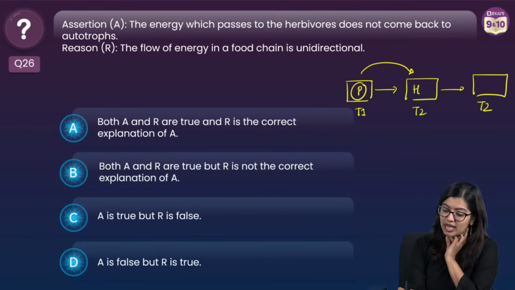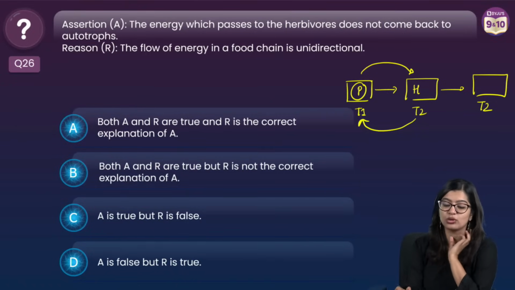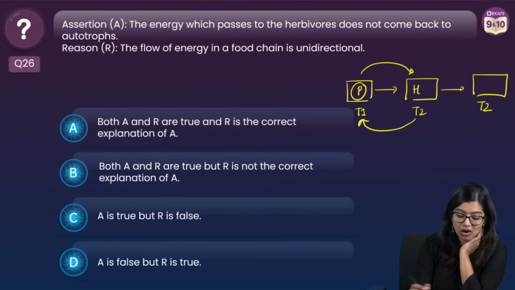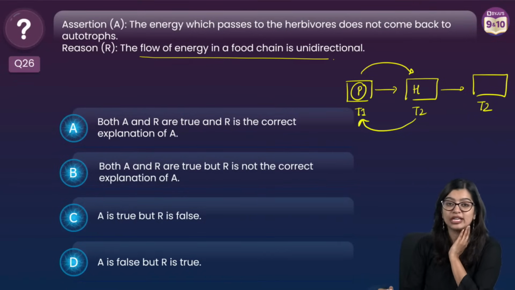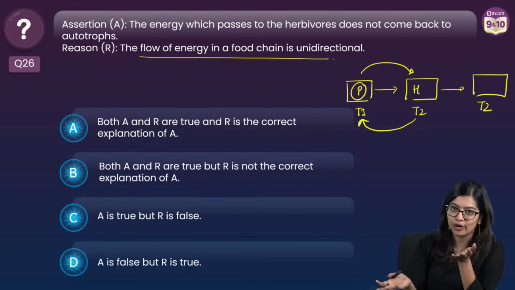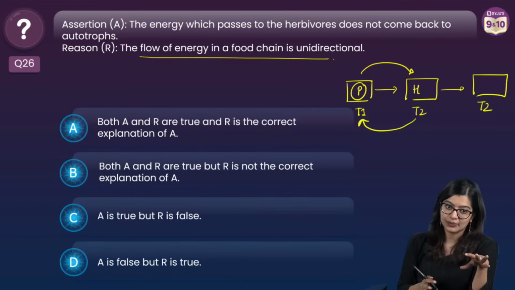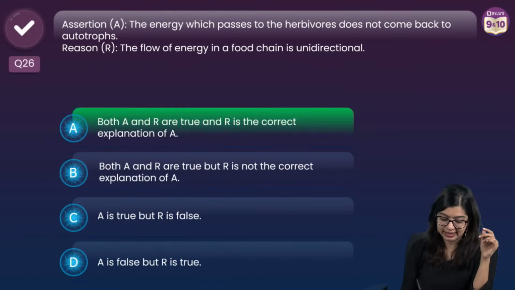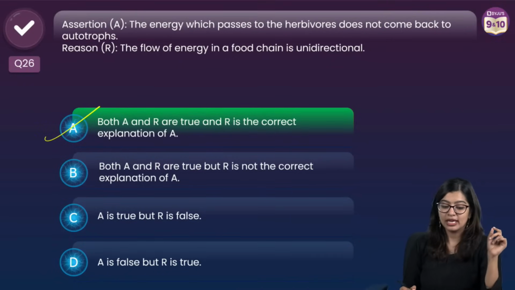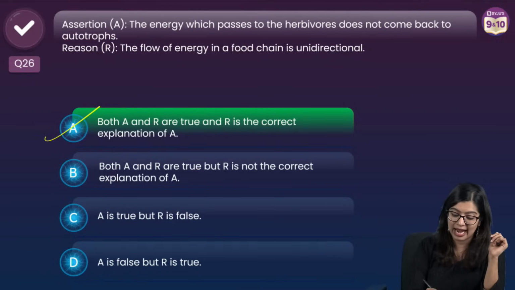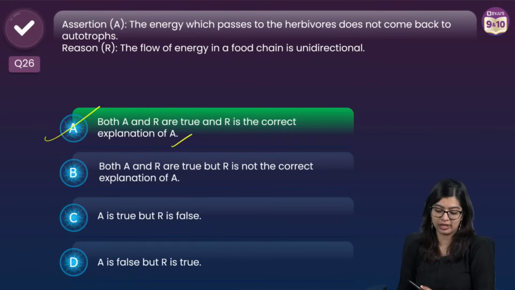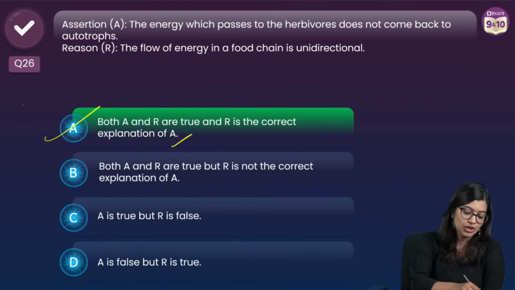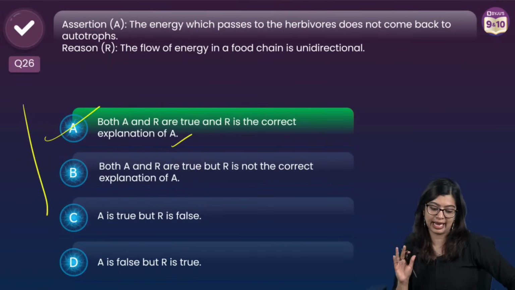It can go from T1 to T2 but cannot go from T2 to T1. Why? Because flow of energy is unidirectional. Have you ever seen a plant eating a cow? No, right? But we've seen cows eat plants. So in this particular case, the correct answer is option A, that both statements are true and R is the correct explanation for A.